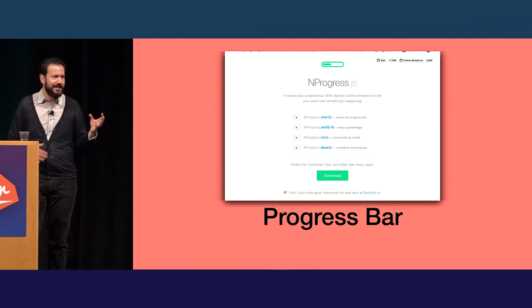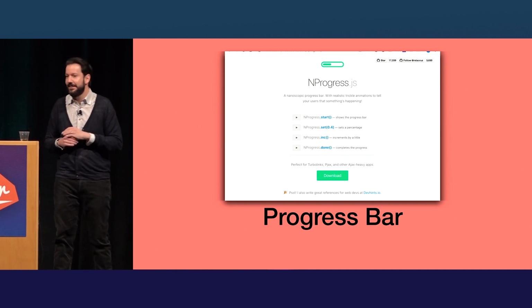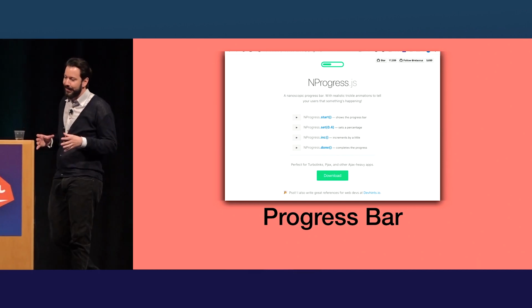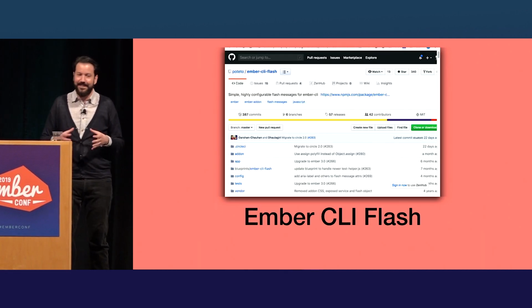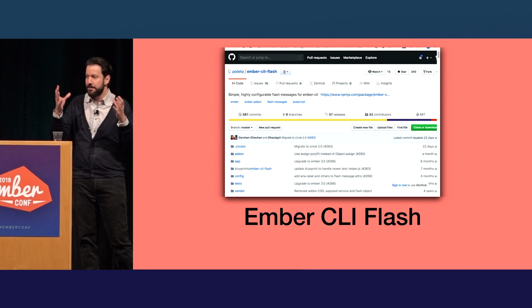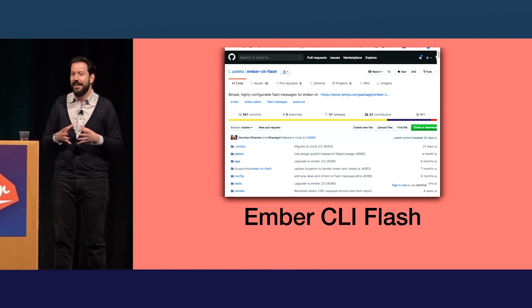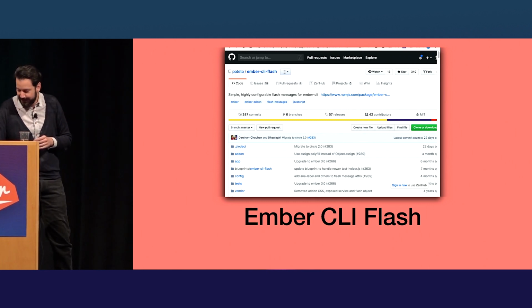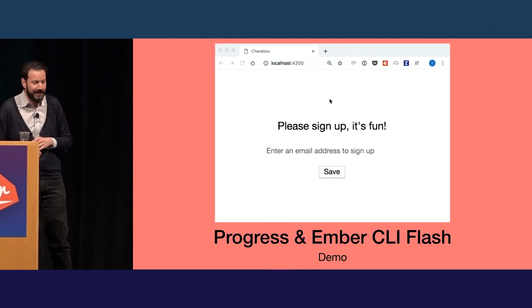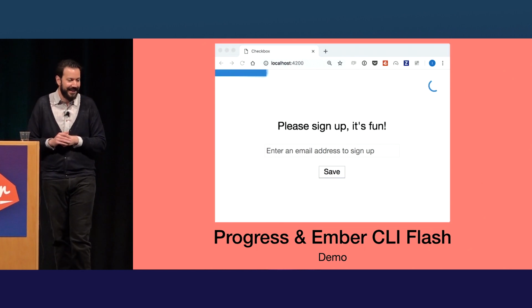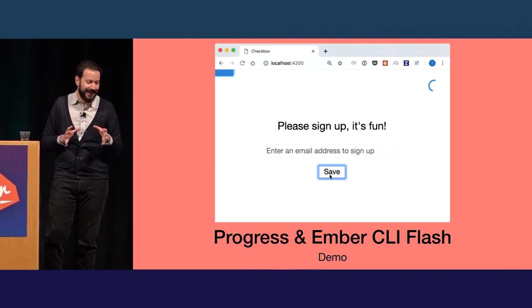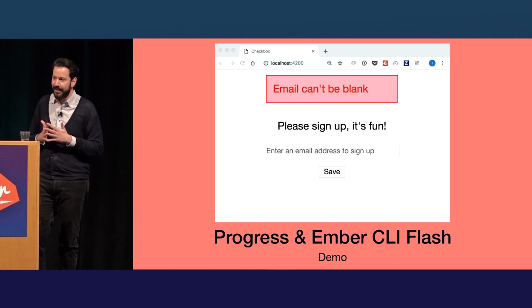So I was using this library called nprogress.js for doing loading spinners, or you know that big loading bar that goes across the page, the blue one. And then I'm using Ember CLI Flash as well by Lauren Tan for doing Flash messages. So if there's any API error in my app, I want to show an error message in like a central place in my style. So here's how it looks together. Here's a quick demo. You can tell I'm not a designer. I zoomed right in, and so that loading spinner kicks off, and if there's an error because I haven't entered anything, we get the error, cannot be blank.